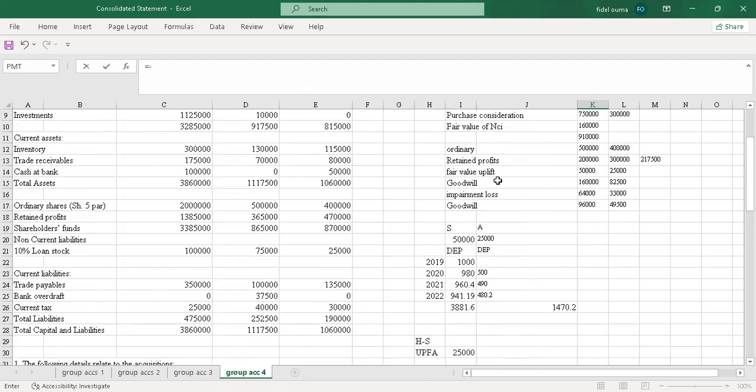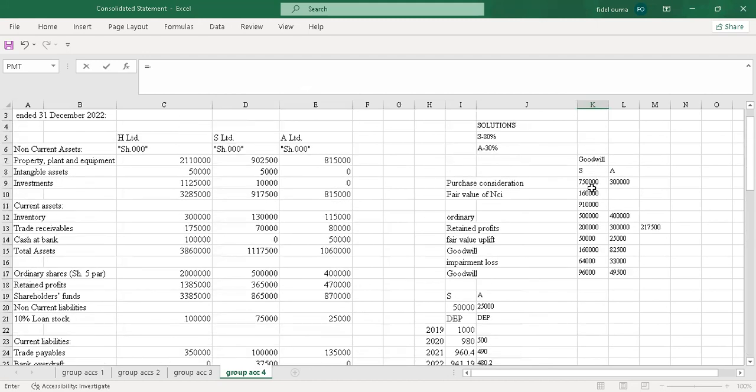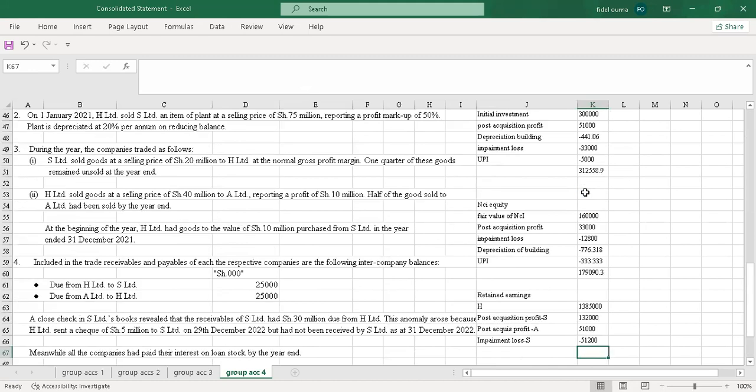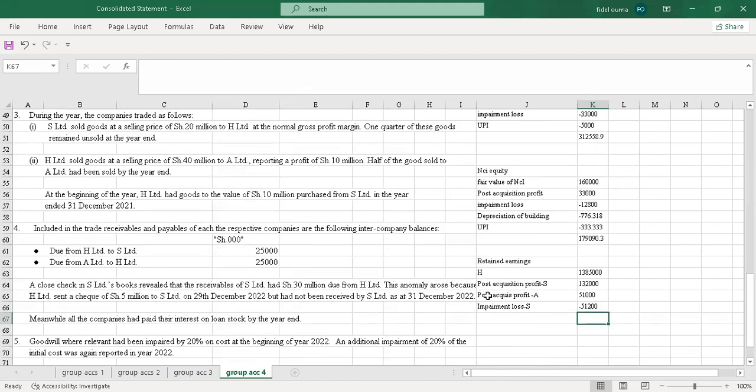So I'll come here and check on the impairment loss under Goodwill. It was 64, so I'll pick that 64 and apportion it. I'll pick only the 80%. Then enter.